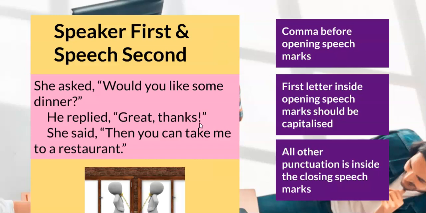Another very common mistake is to put a new speaker on a new line. It's not a new speaker, new line, it's new speaker, new paragraph. In this example, there's a gap between the margin and the first word of the new paragraph. This is called indentation. If you indent your paragraphs, you should continue to do so with each new speaker. If you prefer to leave a line between each new paragraph, then you should continue to do that instead.